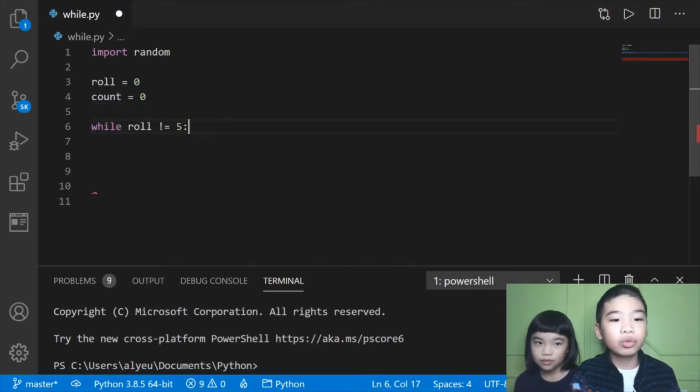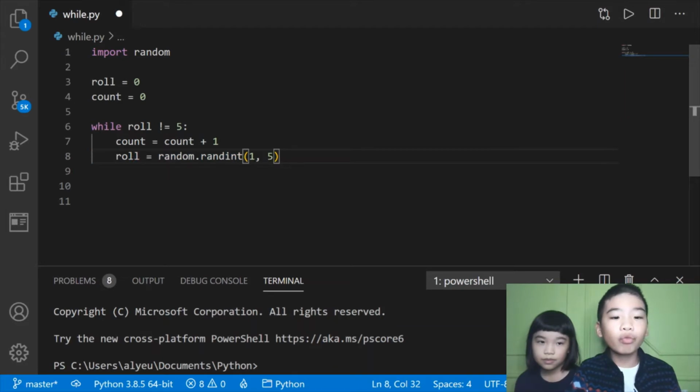Then we're going to do while roll is not 5. Then count equals count plus 1. So it's adding 1 to the variable count because you rolled 1 time. Then roll equals random.randint(1, 5). So it can roll 1 or 2 or 3 or 4 or 5.